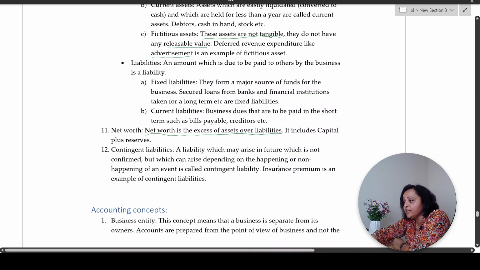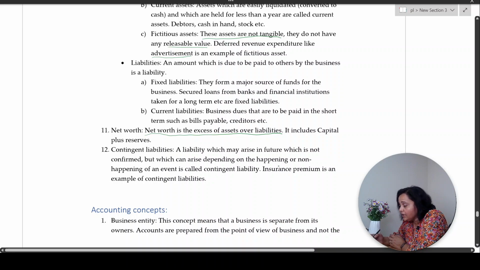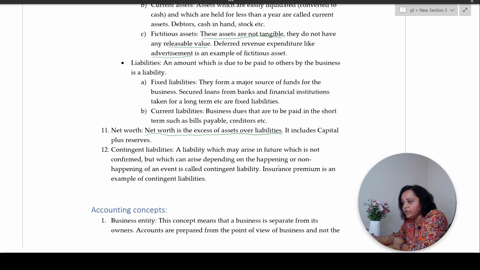Right. Contingent liabilities. What is contingent? Which has not occurred still, but there is a risk that it might occur. Say suppose the company, there is a lawsuit in the court of law and the case is ongoing. But in case the result of the case is not in favor of your company, then you will have to pay whatever the settlement amount is. That is an example of contingent liability. The liability is not due, but there is a possibility that the liability will become due in future. That is what a contingent liability is.